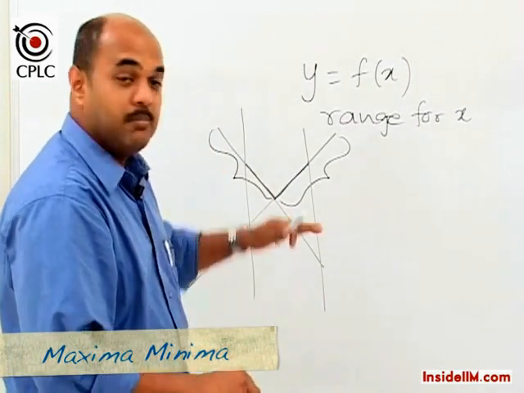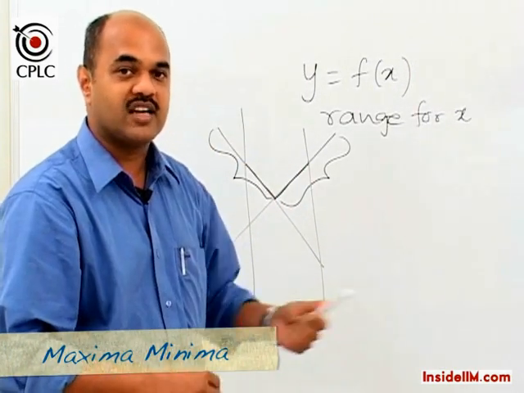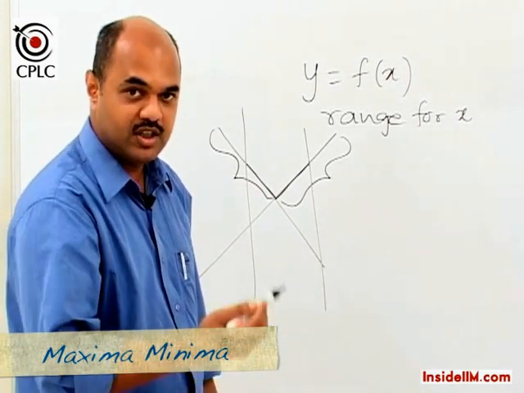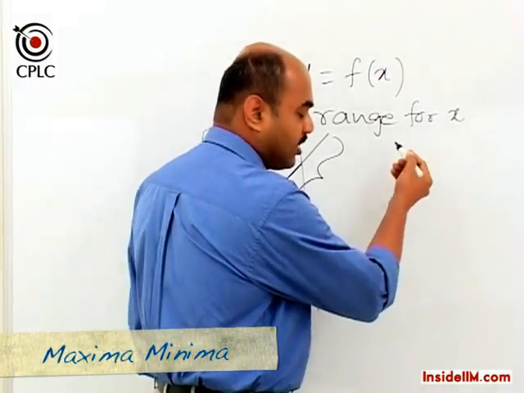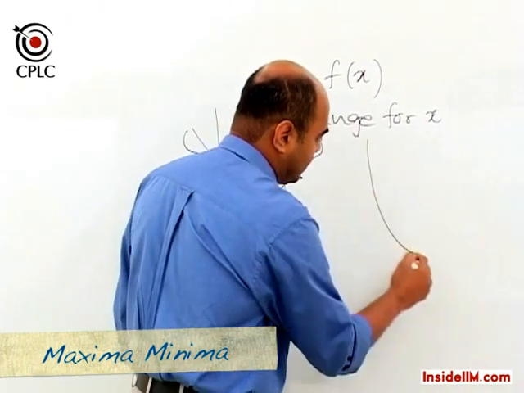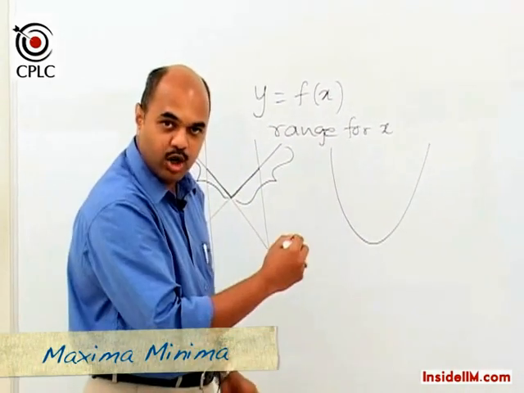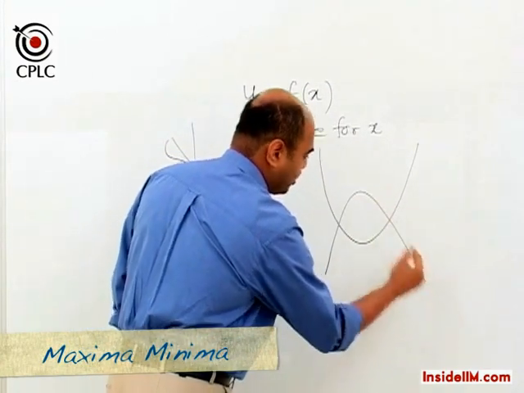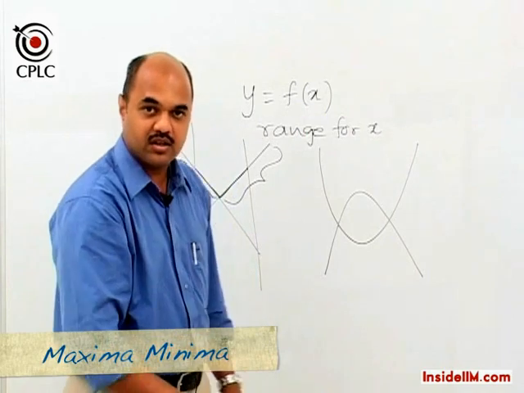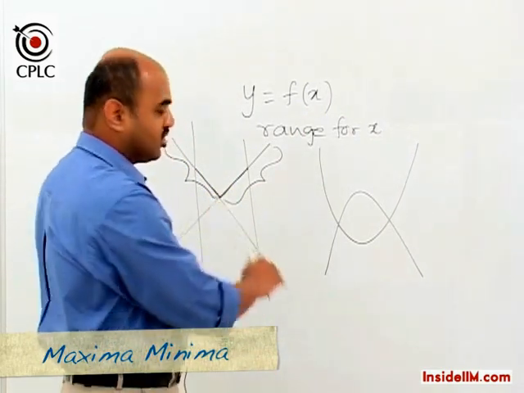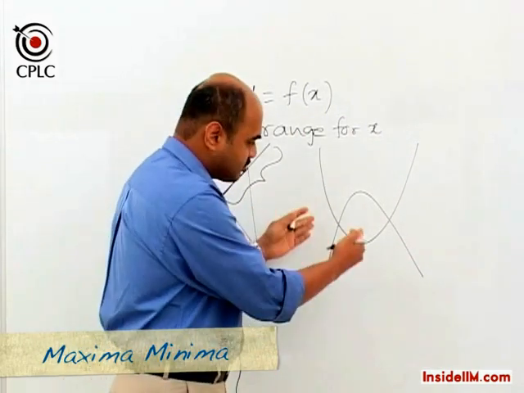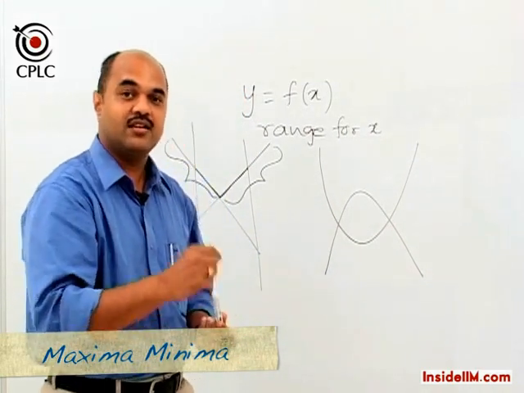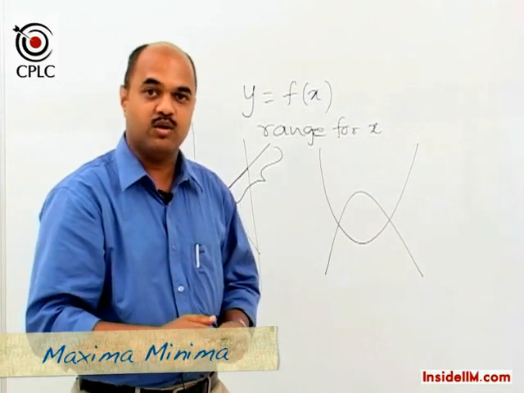Given a function, maybe given a range for x, what is the maximum possible value for y? Now in place of a linear function, it is possible that the function would be a quadratic function. Suppose we are given one which is a normal u because there is a positive x square term, another which is an inverted u because there is a negative x square term, and then similar information could be provided for this question where a range is given and then the maximum or the minimum value of y is asked.